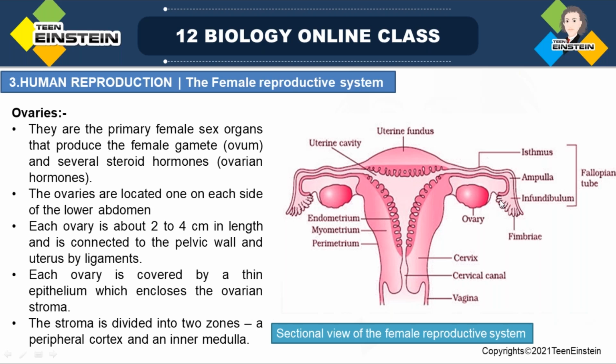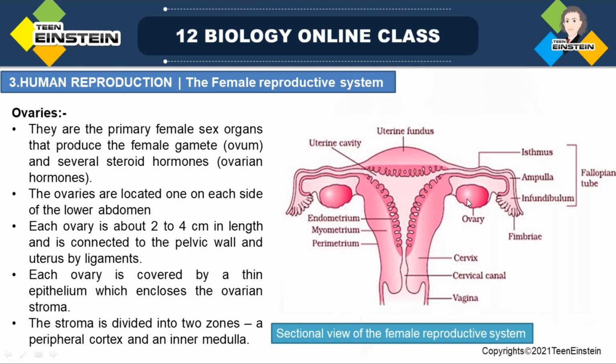And it is connected to the uterus also with the help of ligaments. Here it is attached to the pelvic wall with the help of suspension ligaments. Suspension ligaments are attached to the pelvic wall, and that keeps the position of the ovaries, right? And each ovary is covered with a thin layer of cells called epithelium, a thin layer of epithelium, and inside that